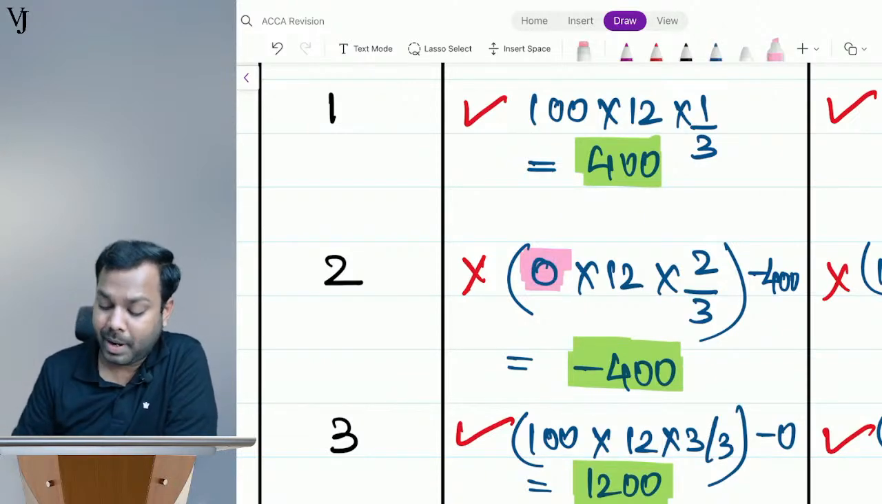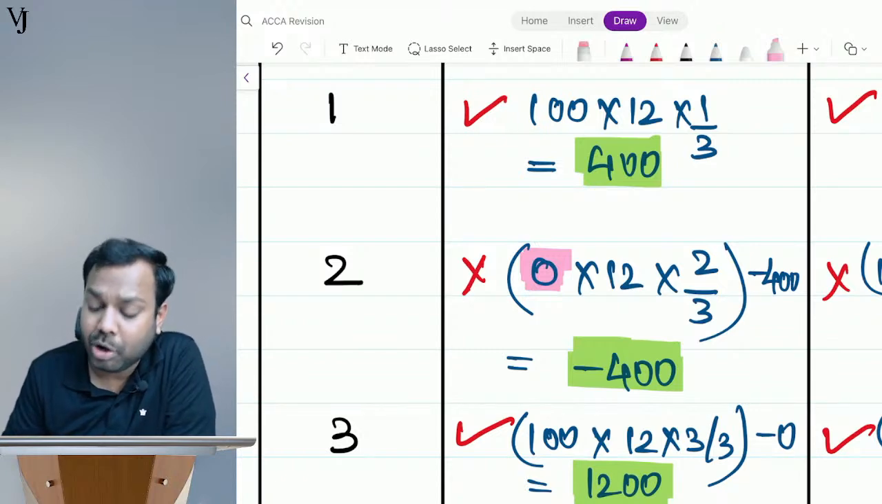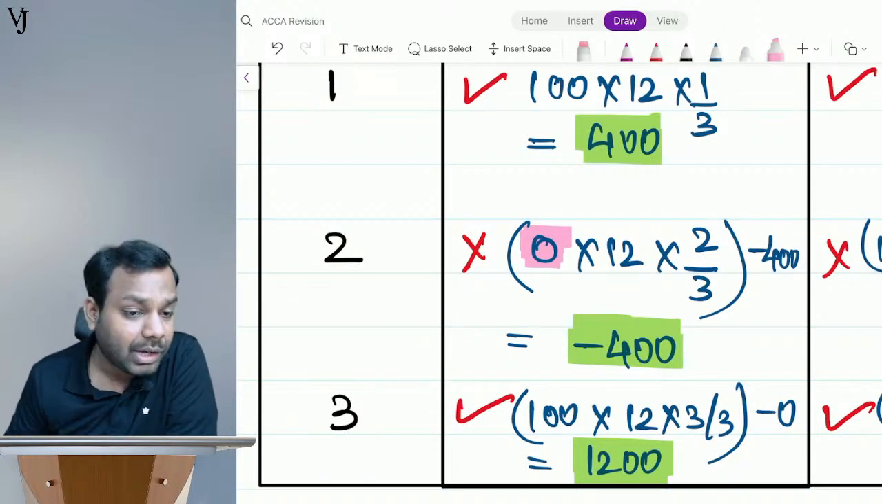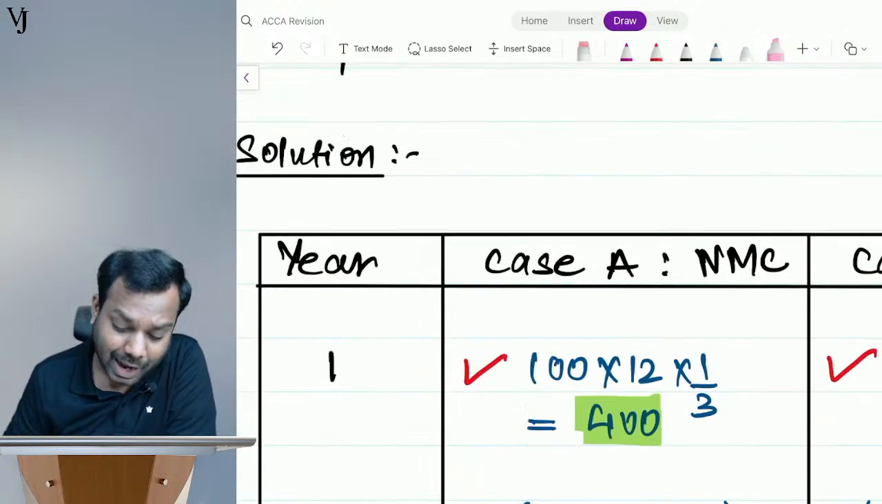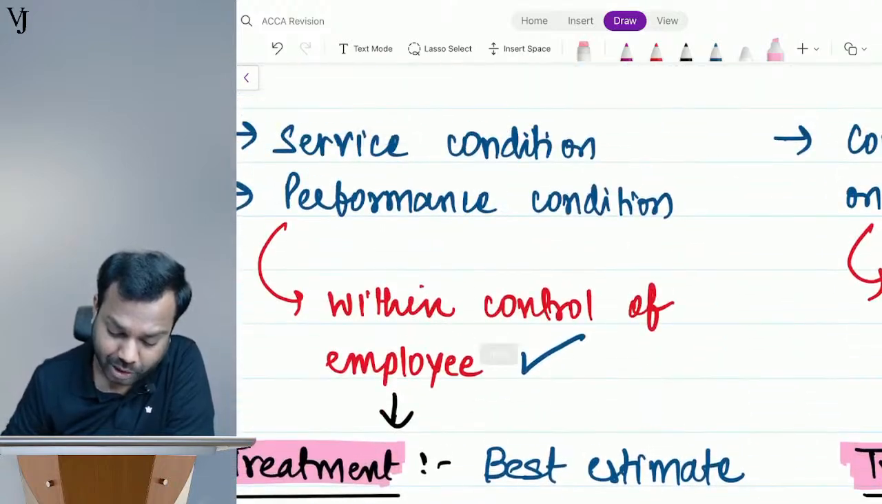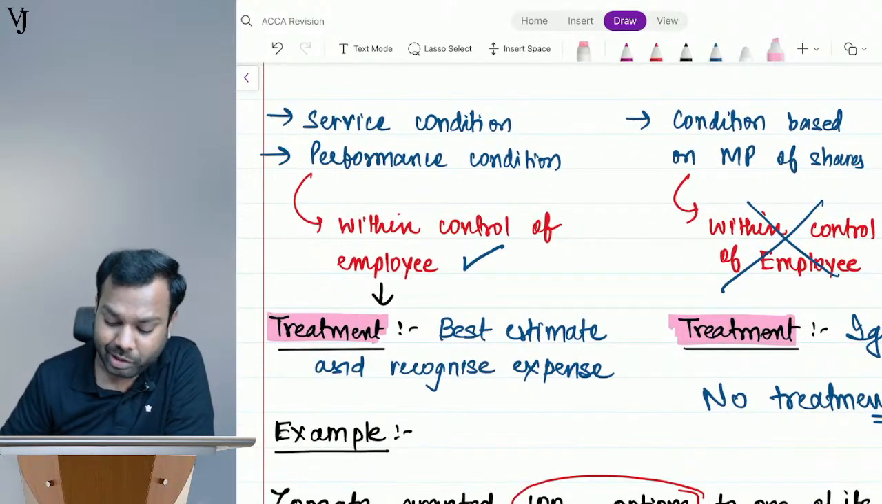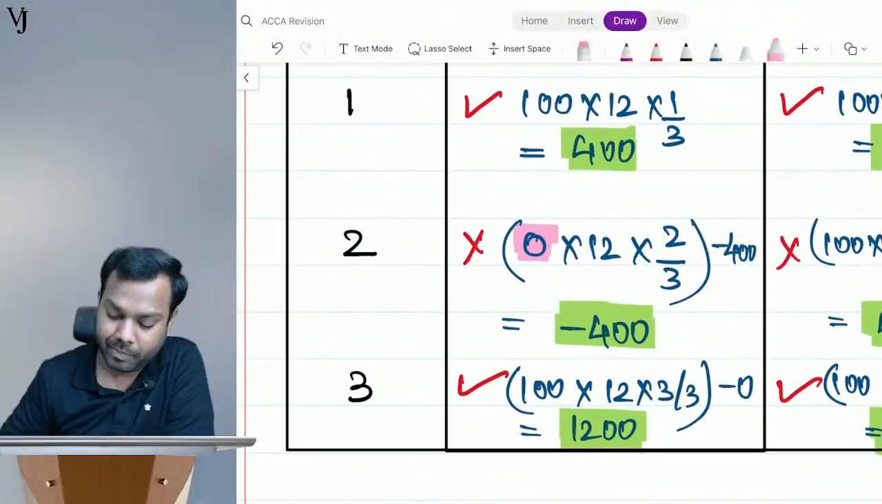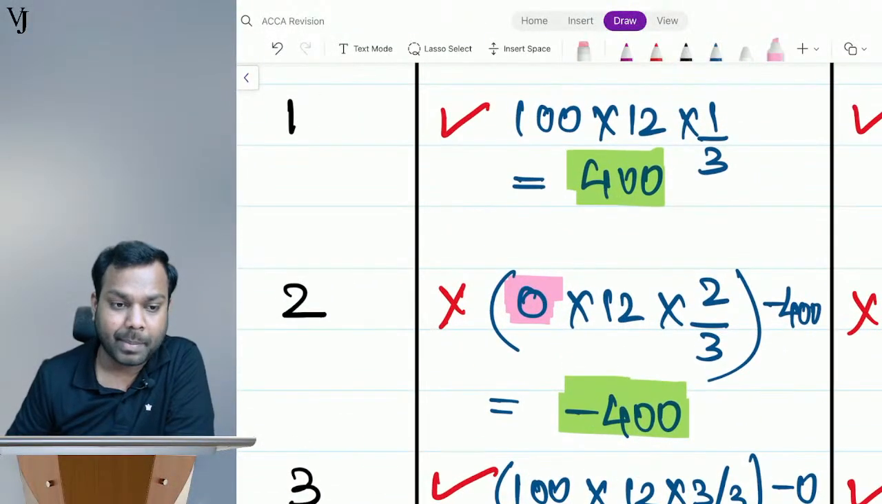Options multiplied by 12 multiplied by 2 by 3, minus expense already booked. So what happens? The expense gets reversed. I am applying best estimate. What did I say for this one? Apply best estimate and recognize expense. For non-market, I am applying my best estimate.